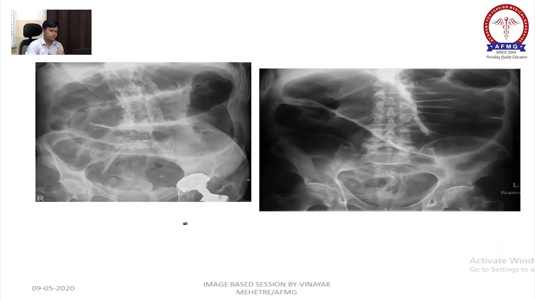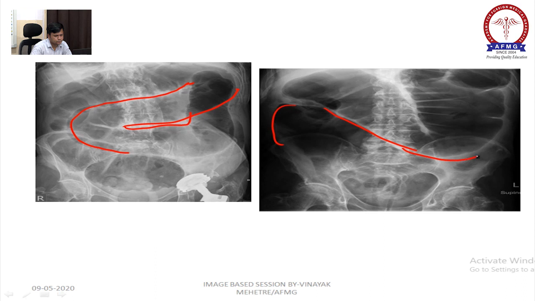Now see, here you can see the intestine is large, right? So it will be large intestine and it is looking more blackish. It is due to solid feces, solid stool you can say, solid feces sign.